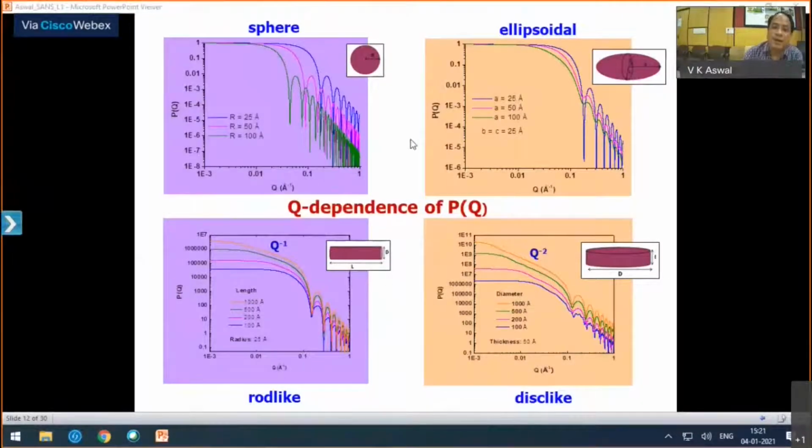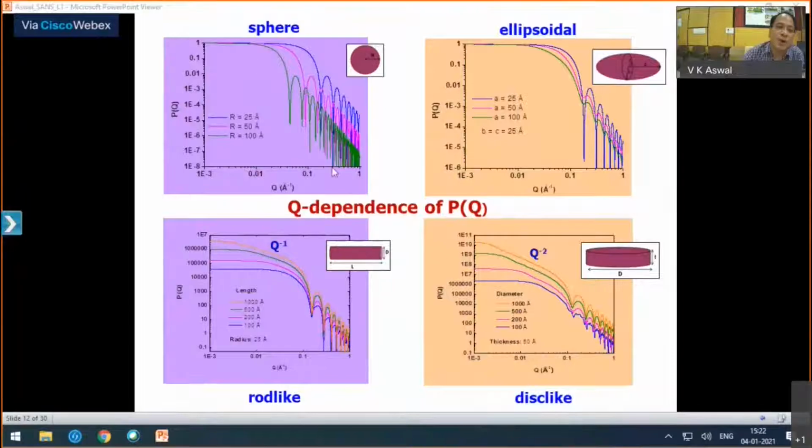Then you can differentiate different shapes of the particles because their intraparticle structure factor will be different. So this is for different sizes of spherical particle.